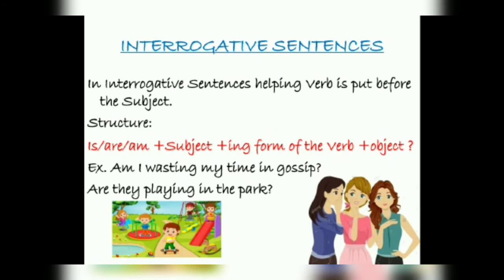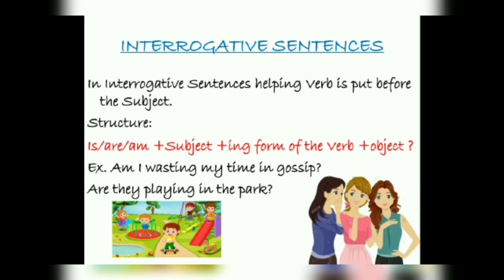Interrogative sentences. In interrogative sentences, helping verb is put before the subject. Okay, हम अभी तक helping verb को subject के बाद में use कर रहे थे, but to make it interrogative, we can use WH words, but with helping verb in simple present tense, we will use this helping verb before the subject. Okay, so the structure is, are, am plus subject plus ing form of the verb plus object. Okay, is, are, am depend upon the subject.